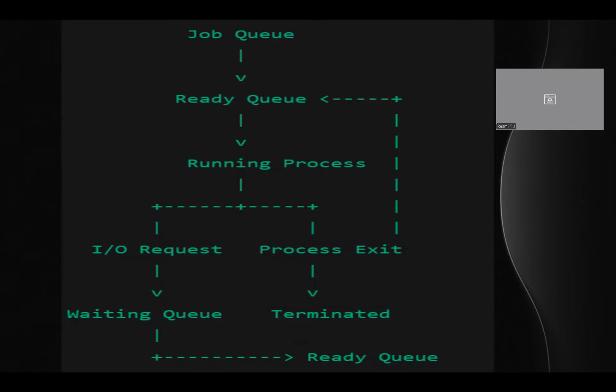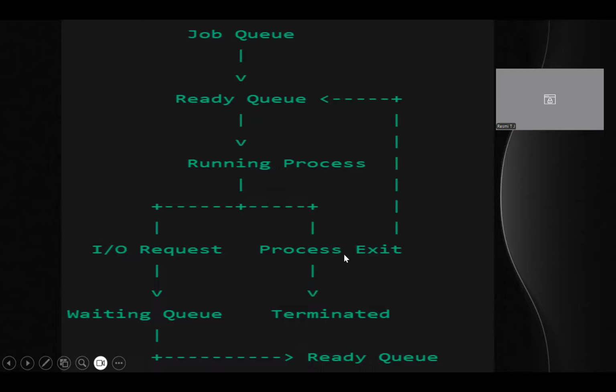This is a diagram of how it works. First it will be in the job queue. From there it will be moved to the ready queue. And from the ready queue, the process will be running. If, while running, there is an IO request, it will be moved to the waiting queue.